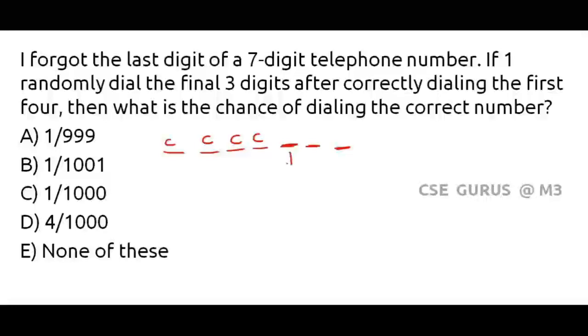See, for regarding this one, how many possibilities are there here? 10 possibilities are there. That is 0 to 9. 0, 1, 2 and so on, 9. Totally 10 possibilities. So here also 10 possibilities are there. Here also 10 possibilities. So 10 into 10 into 10, you're gonna get 1000 possibilities. Now, when you're gonna get the correct number, this number has to be correctly dialed, and this number also, and this number also. So there is only one chance to dial the number correctly out of 1000 cases. So answer 1 divided by 1000.